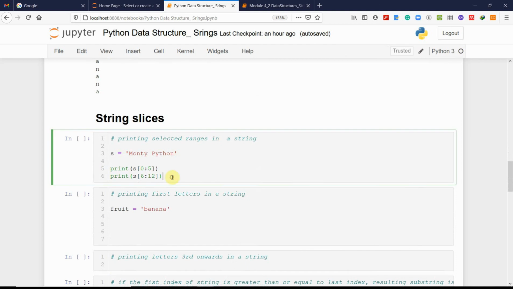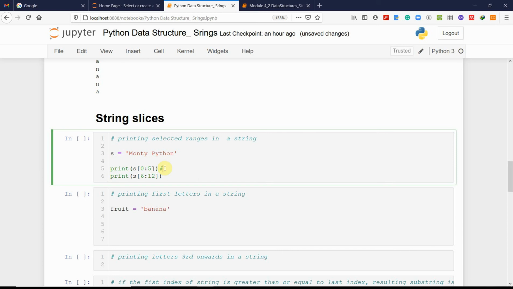Slicing, as we discussed, a slice means we select some part out of a string. For example, say s is Monty Python, and we are interested in only writing Monty, then 0 to 5. It's Monty, 0, 1, 2, 3, 4, 5. No, 4 for example, Monty. Why? Because it always comes to 0 to n minus 1. That is the formula it actually works on.